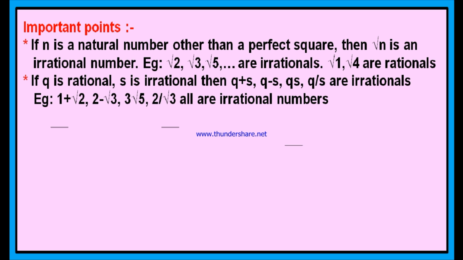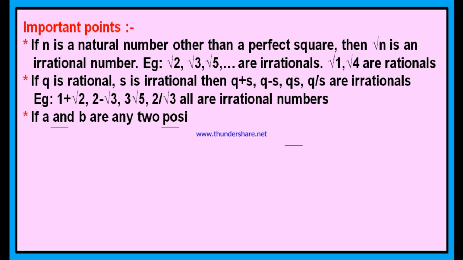Means if I am given a rational number and an irrational number, whatever their order, whether you add the rational number to the irrational number or the irrational number to the rational number, you will get the same irrational number finally. 1 plus root 2 is nothing but root 2 plus 1. If 1 plus root 2 is irrational, root 2 plus 1 is also irrational. Similarly, 2 minus root 3 is irrational, root 3 minus 2 is also irrational. 3 into root 5 is irrational and root 5 into 3 is also irrational. 2 divided by root 3 is irrational and root 3 divided by 2 is also an irrational number. Is it clear? Good. Now look at the third point.